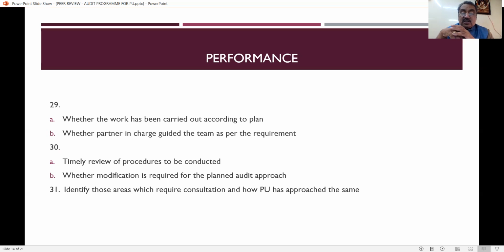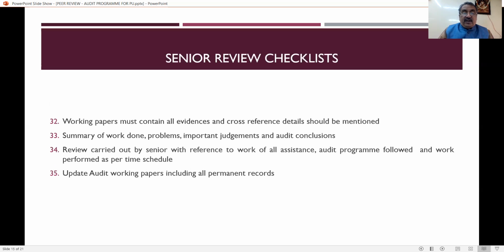Then identify those areas which require consultation and how the practicing unit approaches. Sometimes the practicing unit has not got sufficient knowledge. Say, take an outsourcing person, so they have to consult another person, and how to approach that person, how to get the work from the consultant. Everything has to be properly documented, and clearly recorded by the practicing unit, and it is the duty of the reviewer to see whether those things have been verified.